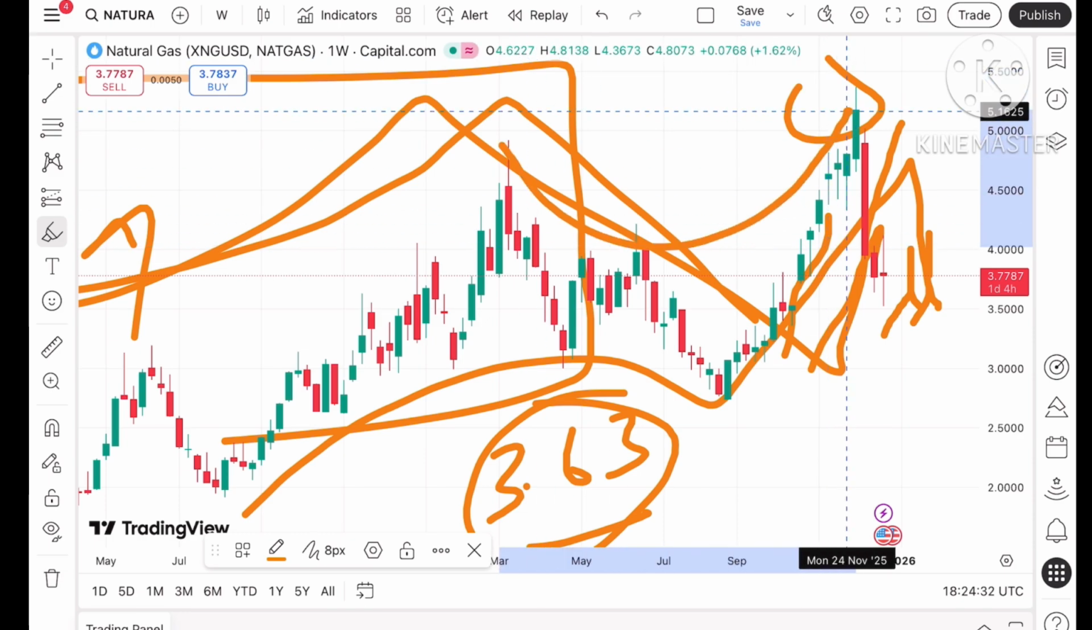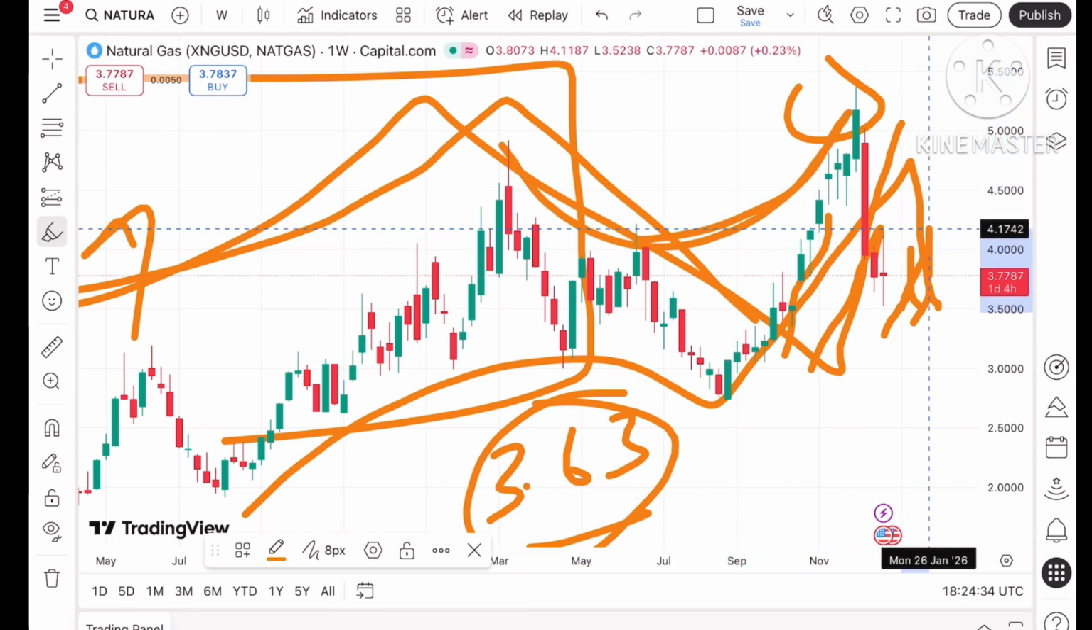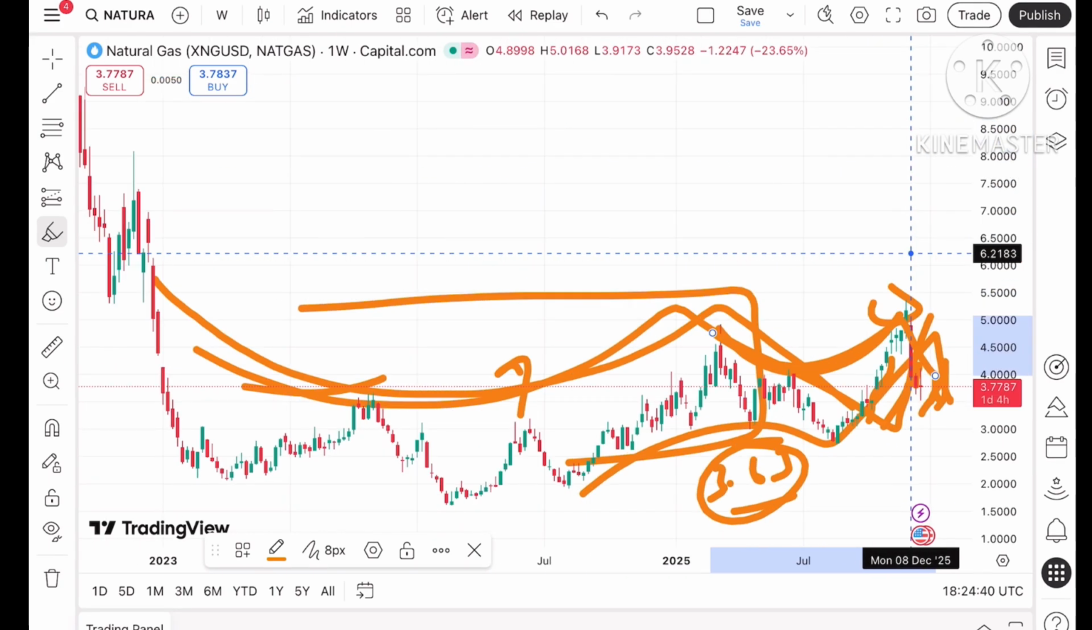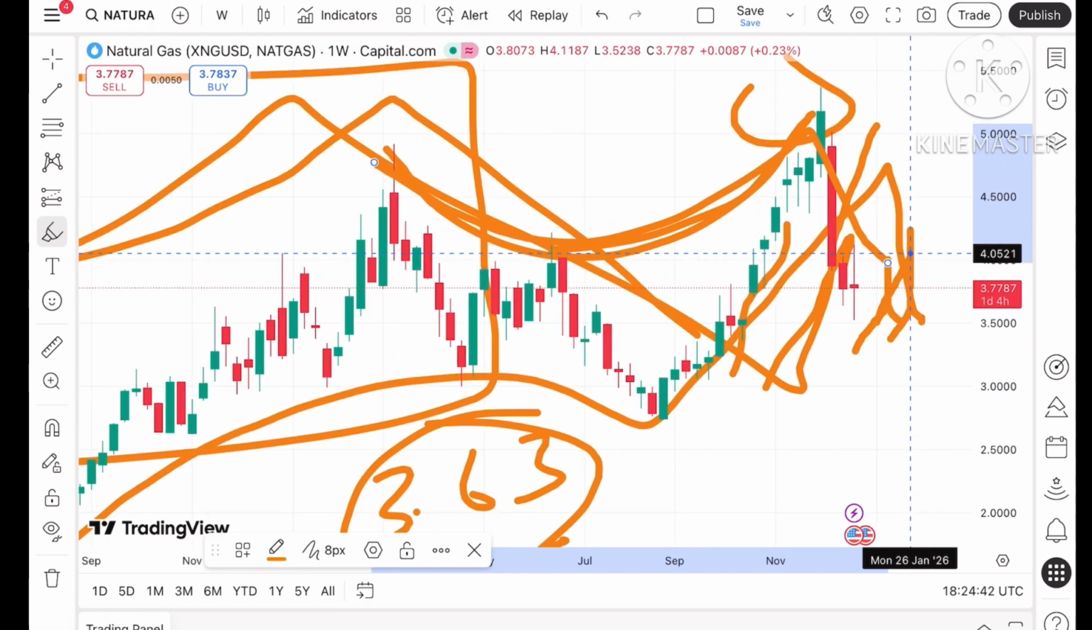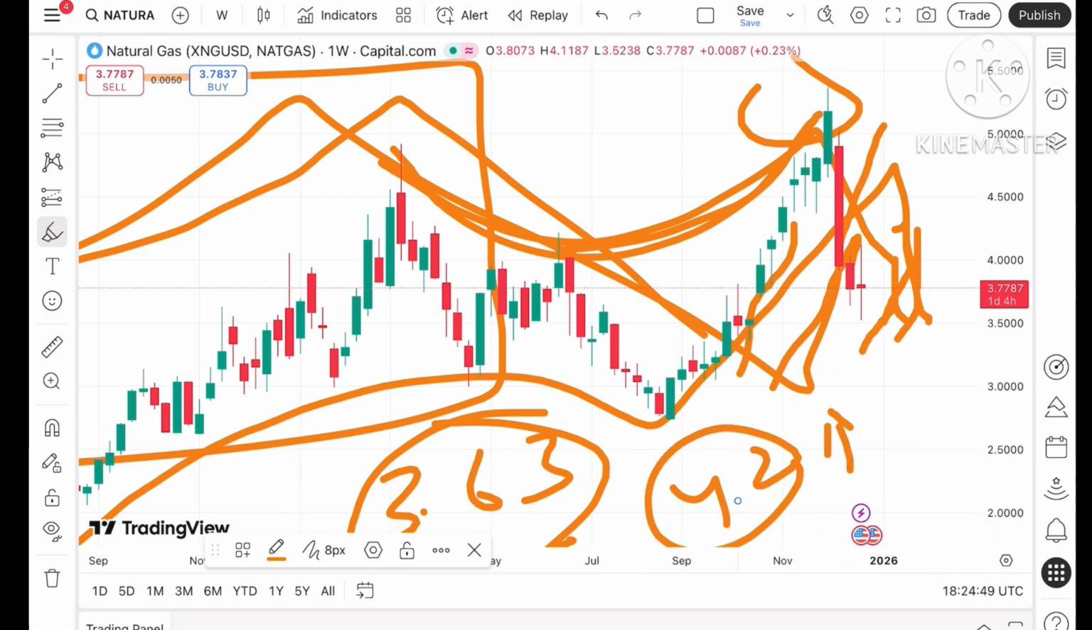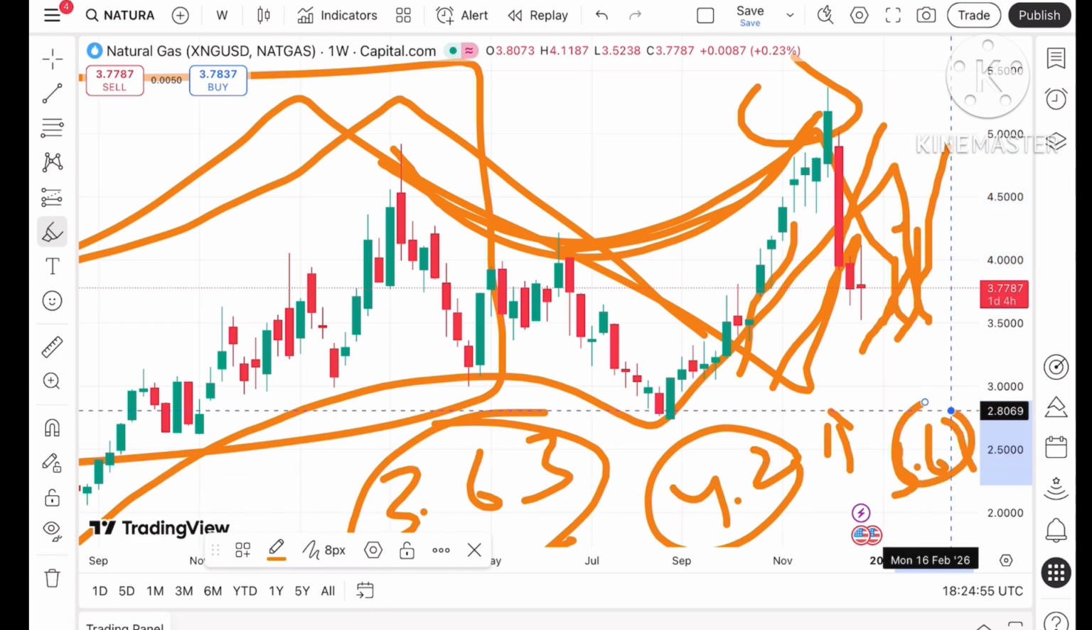Now this pattern will form if the price again goes towards a level of 4.2. It can create the same pattern, a W pattern, as you can see. So chances of going further upside will be there if the price starts going above 4.2. But if it starts going below this level, it can go further lower and move towards 3.63 and then further down.